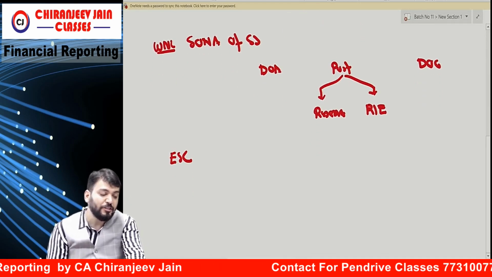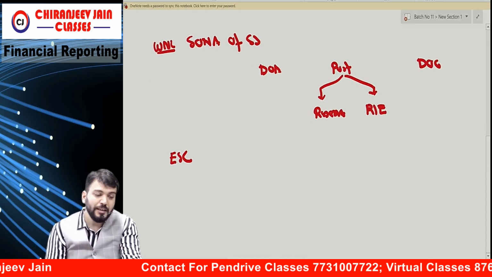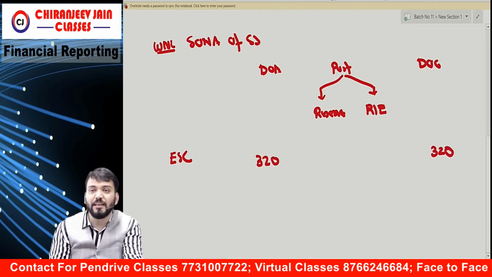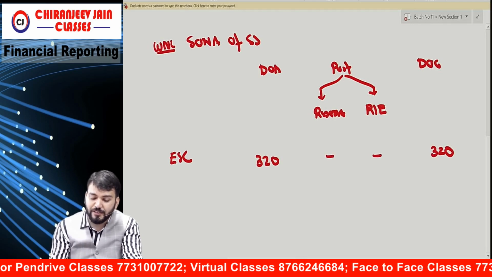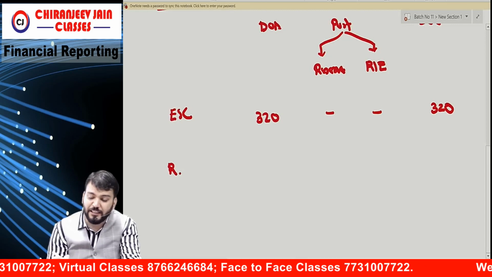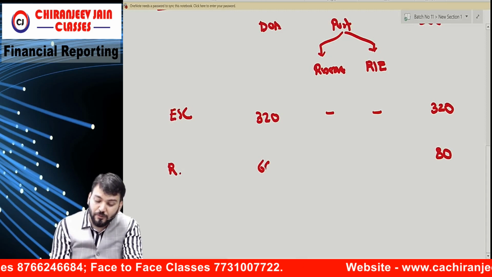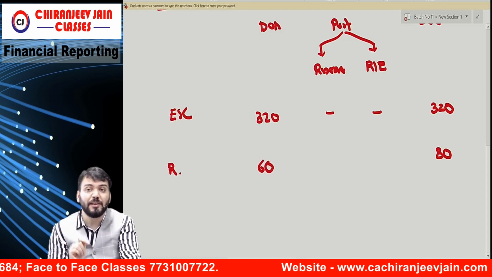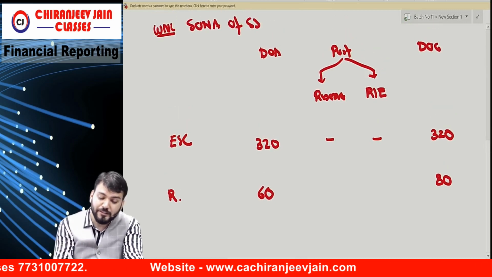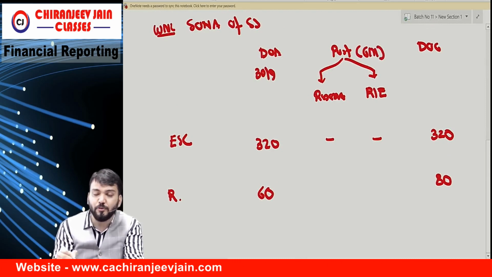Equity share capital on the date of balance sheet, how much given? It is given how much for SS? Equity share capital how much? 320. So 320 without any changes. Then we write down the reserve. So reserve how much given in the balance sheet? 80. And how much given opening reserve? 60. Once again, this 60 is not on the date of acquisition. This 60 is at the beginning of the year, because date of acquisition is what? 30th September. Post is how many months? 6 months.